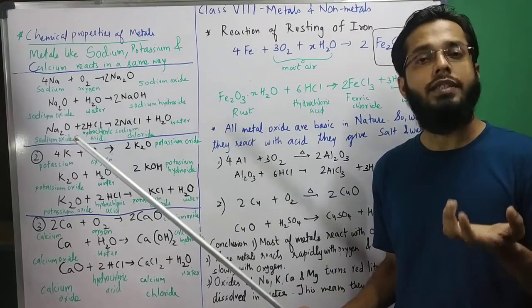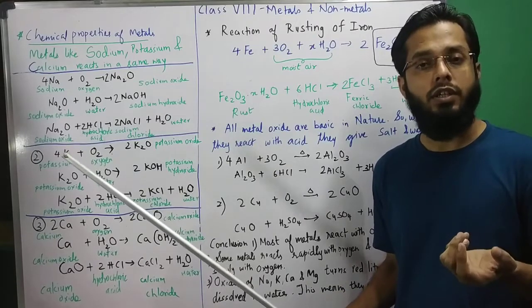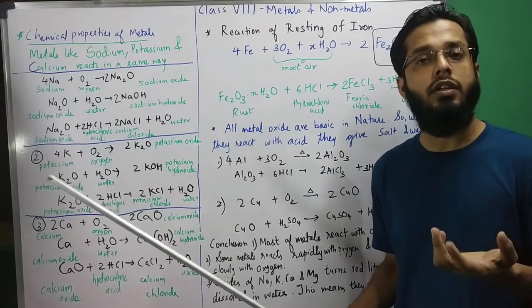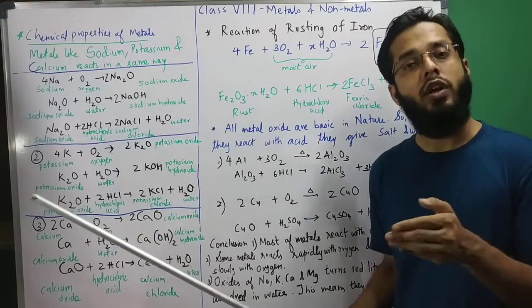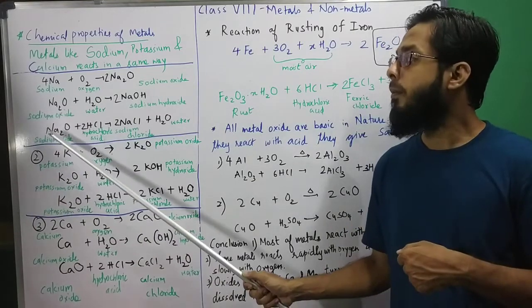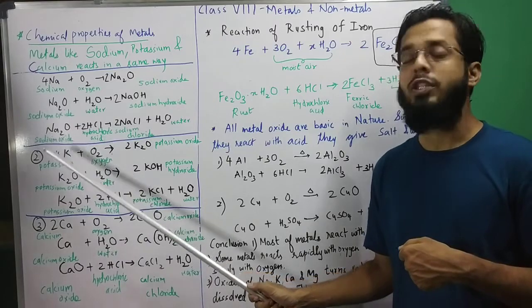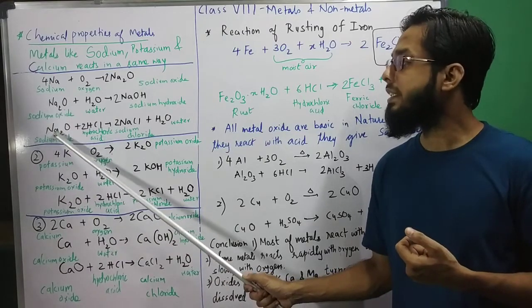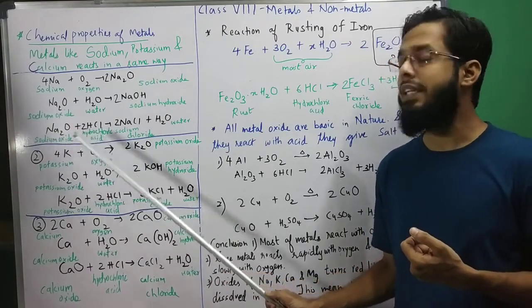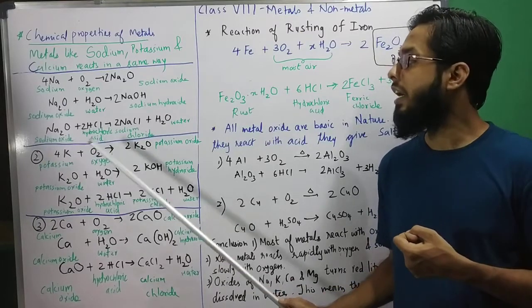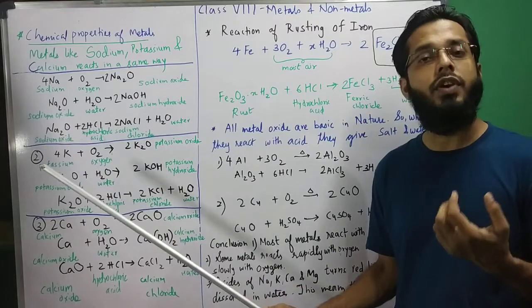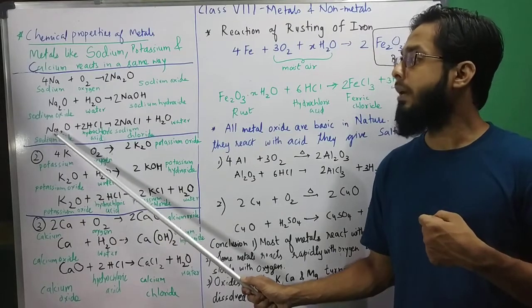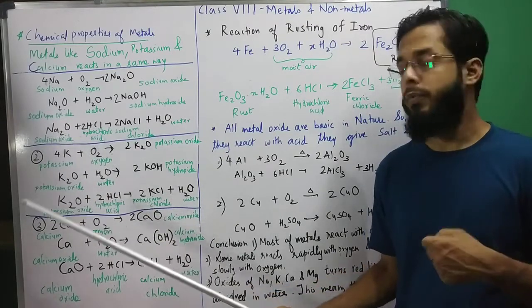So if you have studied in 7th standard neutralization reaction, what is a neutralization reaction? जब एसिड और बेस रिएक्ट करते हैं, they give salt and water. So here metal oxide is actually a basic compound. So this basic compound when it reacts with acid, hydrochloric acid, it forms salt and water. So it is a neutralization reaction. So we can say metal oxides are basic compounds.